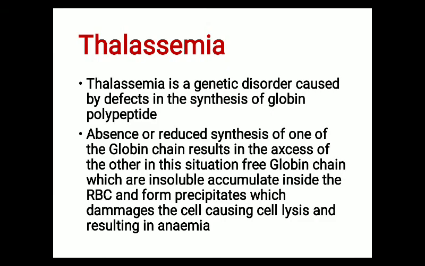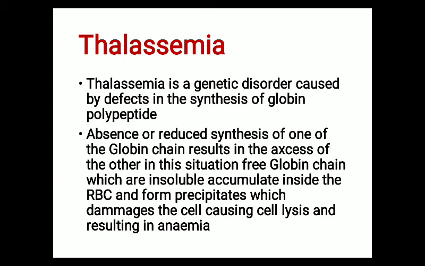Now come to the next type of Mendelian disorder, which is thalassemia. Thalassemia is a genetic disorder caused by a defect in the synthesis of globin polypeptide. Try to recall the structure of hemoglobin. In hemoglobin there are 4 globin chains present: 2 alpha chains and 2 beta chains. In case of thalassemia, absence or reduced synthesis of one of the globin chains results in the excess of the other.